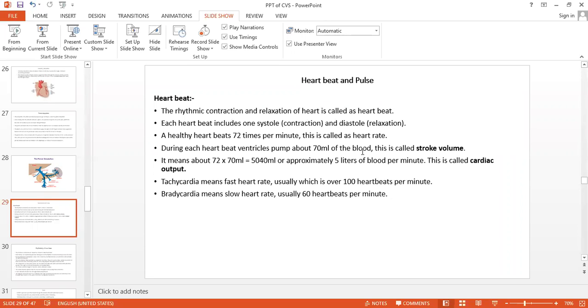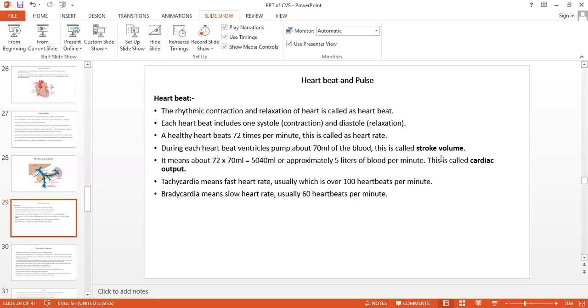Now see here, what do you mean by stroke volume? What do you mean by cardiac output? When the heart beats, the ventricle pumps about 70 ml of blood per beat, per cardiac cycle. That is called the stroke volume.